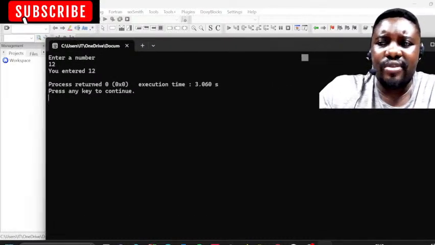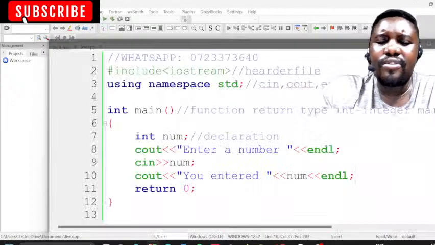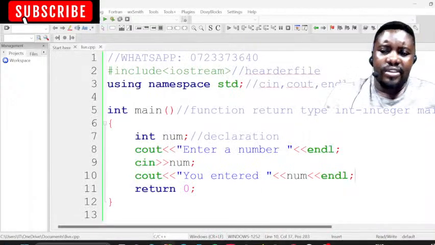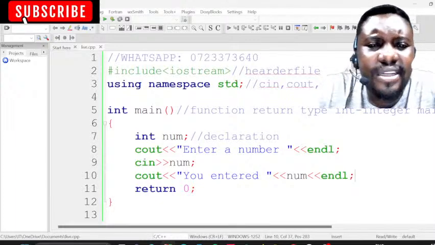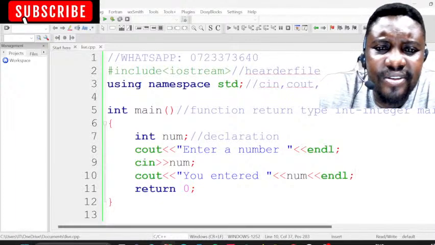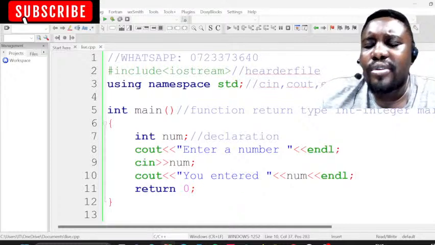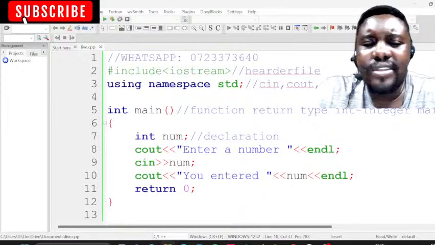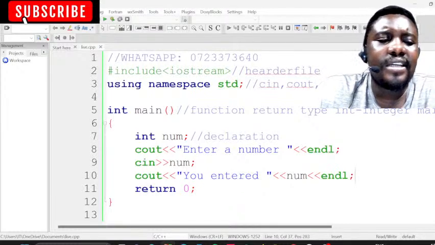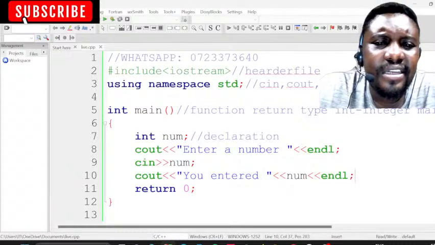What if we want to write a code where we want to ask a user to enter their age? When you are answering this question, the question won't be specific that it's an integer.